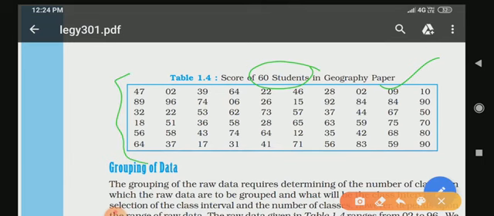Now here we have to arrange data in groups. Here we have to arrange their numbers, like how many students got how much marks, in order to reduce its volume and make it easy to understand. Through this you cannot understand how many students are getting good marks, how many students have got the lowest marks, right? So we have to arrange this data.